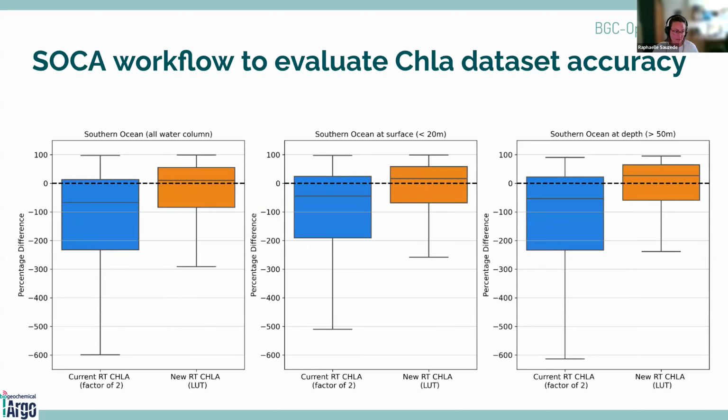And here it's only for the data for the Southern Ocean, so more than 45 degrees south. So you can see here the huge bias that we have now in the current real-time chlorophyll A concentration in the BGC Argo dataset that we correct here using this new adjustment. And you can see also that we have less variable data using this new adjustment.